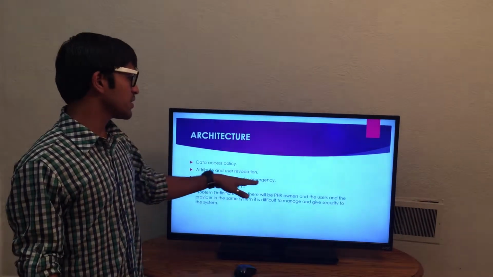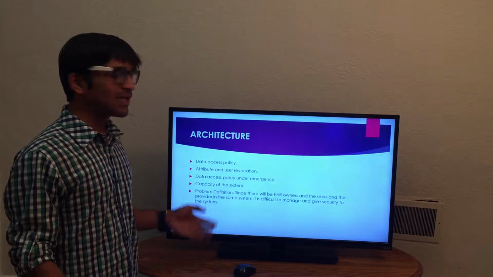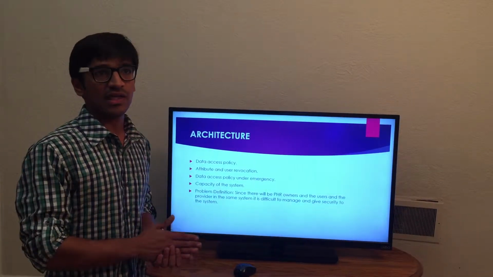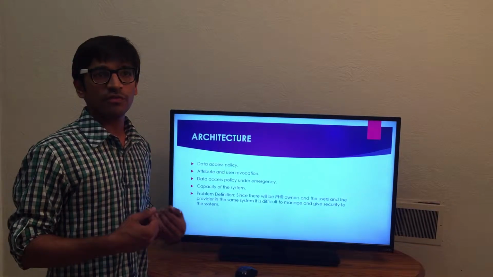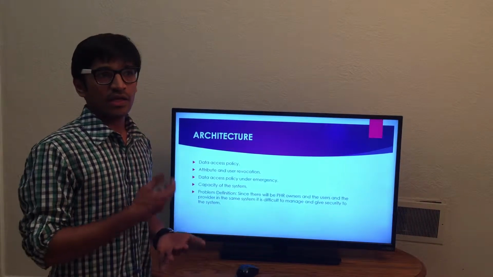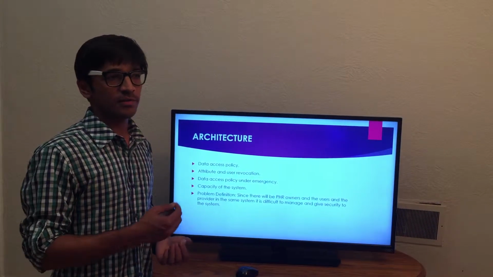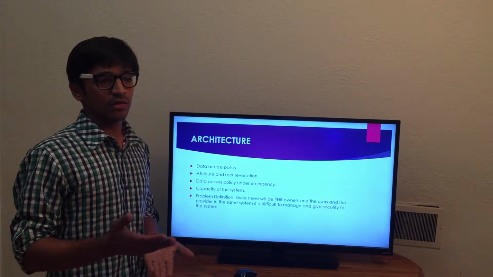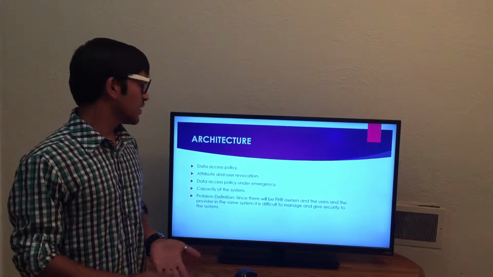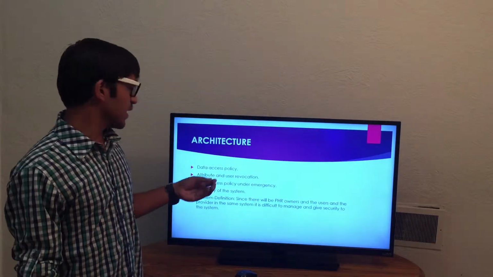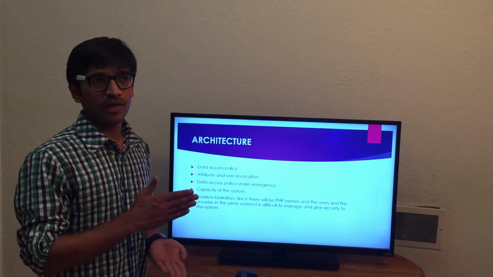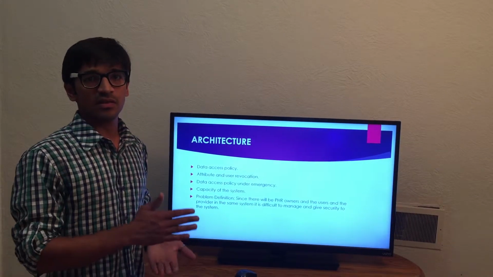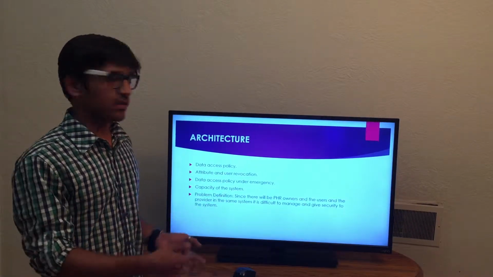The data access policy under emergency means that if there is any emergency, like the patient himself couldn't enter the data, then a special key will be provided to the doctor or any friend there, which will give him access to enter the patient's profile and see his health record.